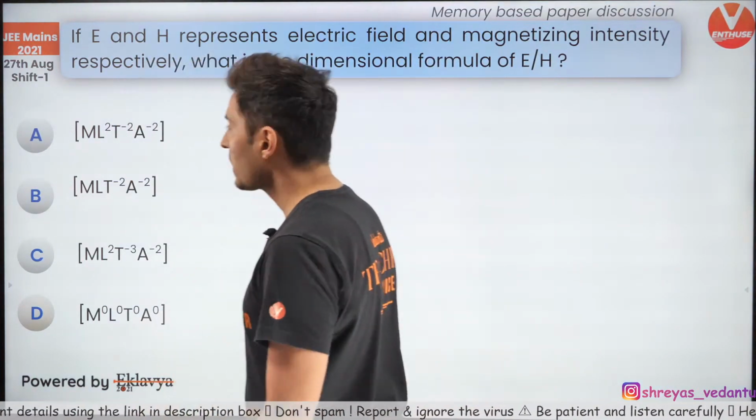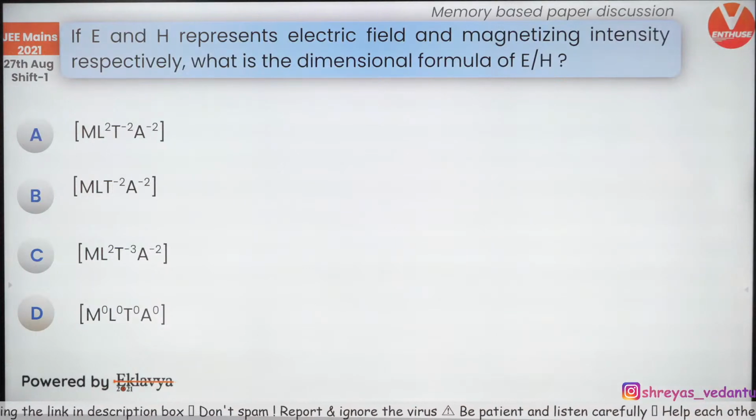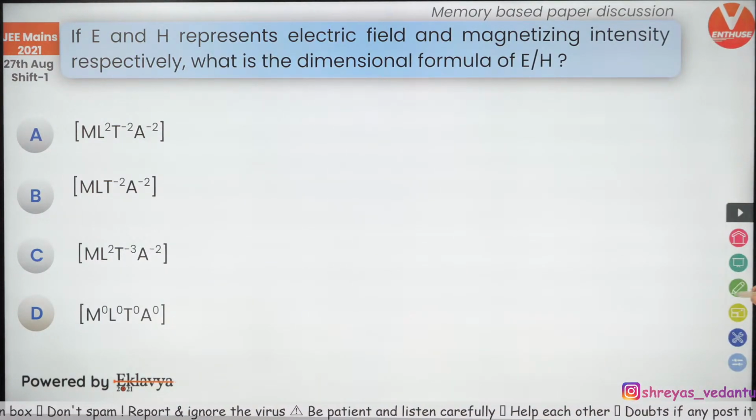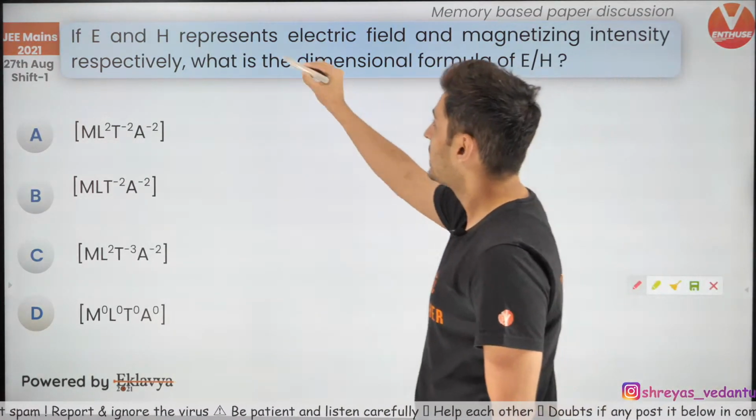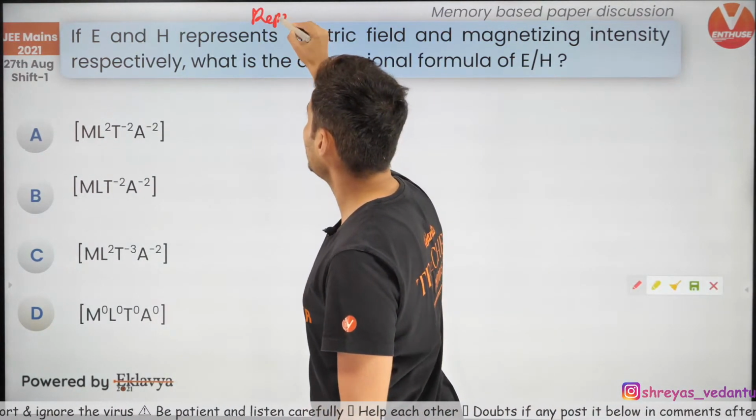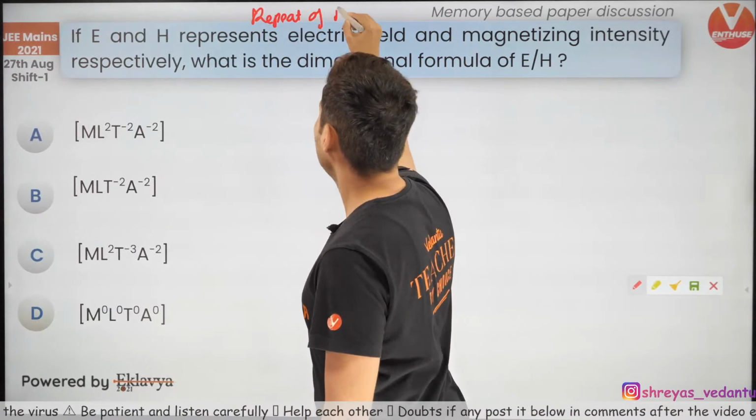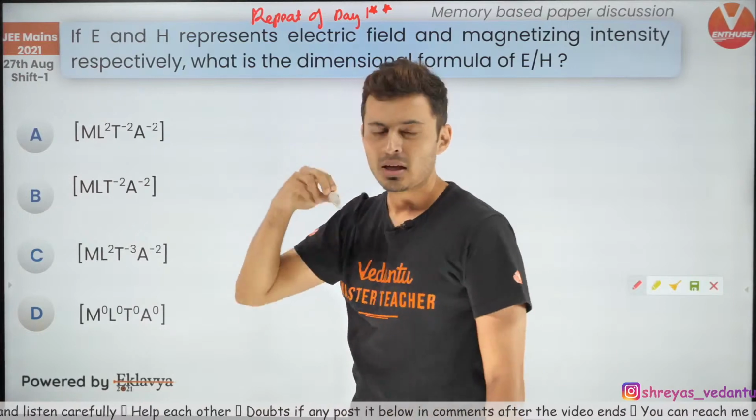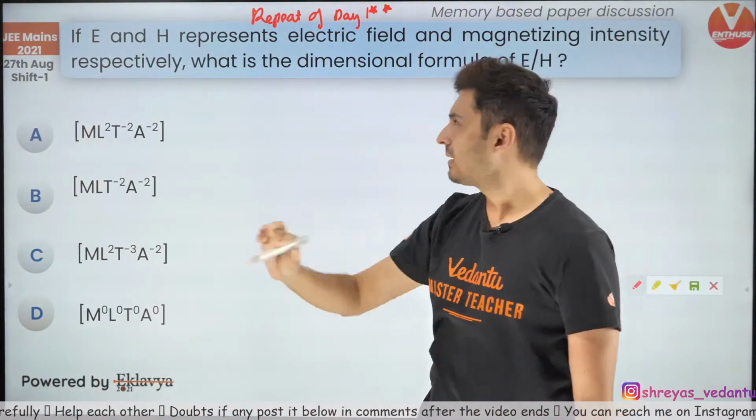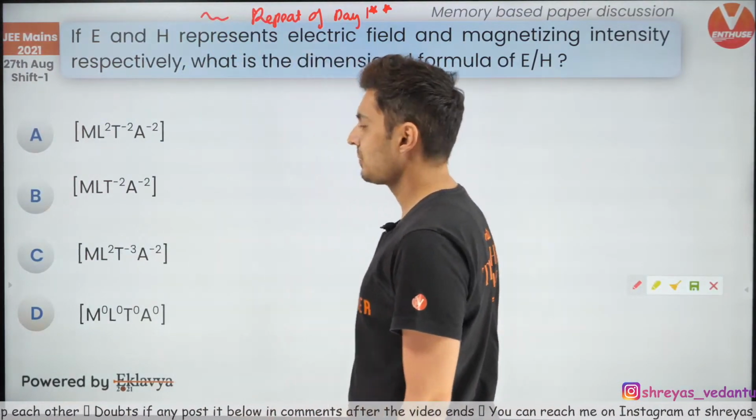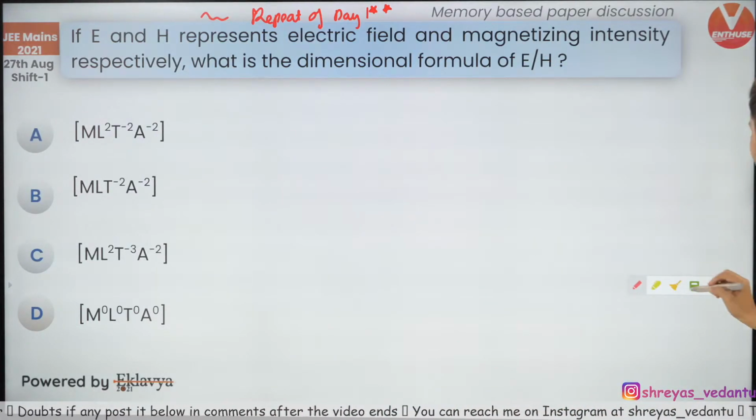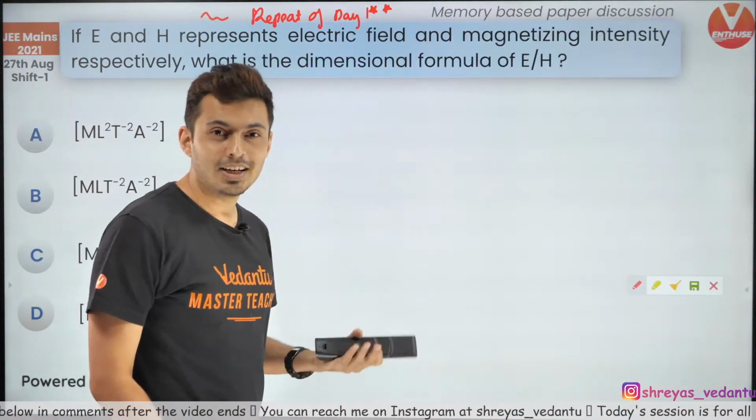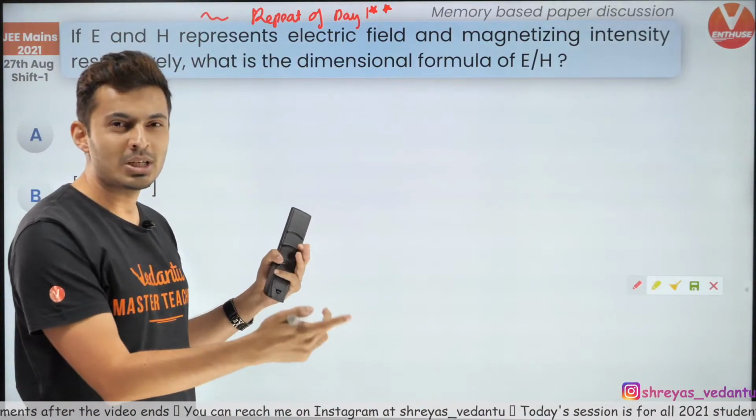Okay, cool. So if E and H represent electric field and magnetizing intensity respectively, what is the dimensional formula of E by H? Again, let me tell you, this question is a repeat of day 1, in a very similar way. Not exactly, but almost a similar question. If you remember, magnetizing field, magnetic intensity, magnetic induction, there was a match the following kind of question yesterday.